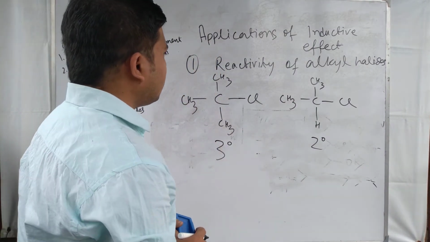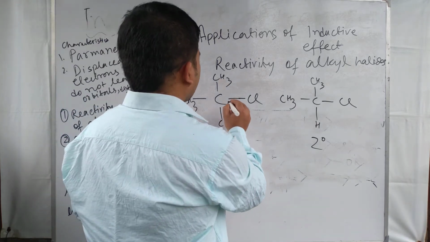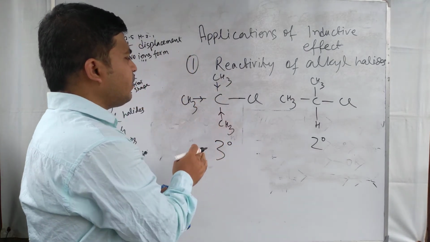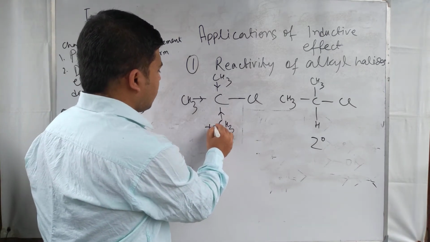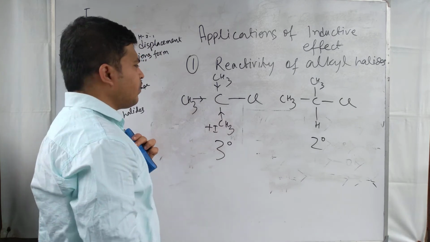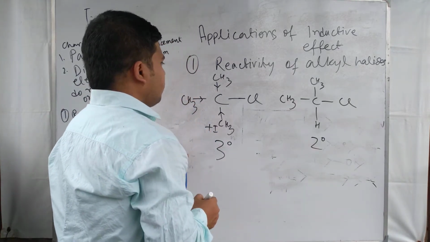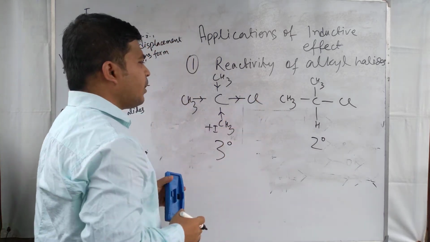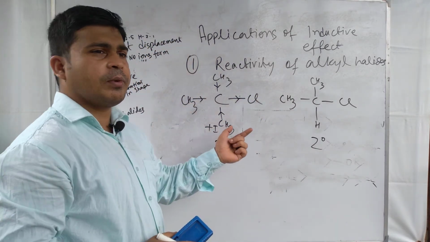Out of these two alkyl halides, here 3 plus I effect operating groups, 1, 2, 3, are operating the inductive effect, and chlorine is operating the electron withdrawing inductive effect.